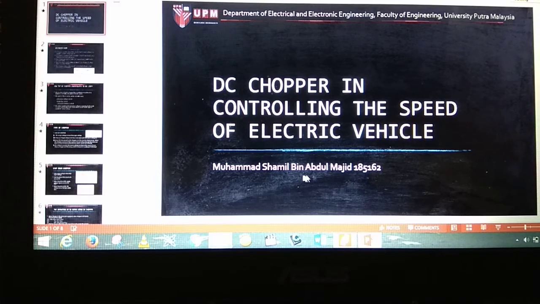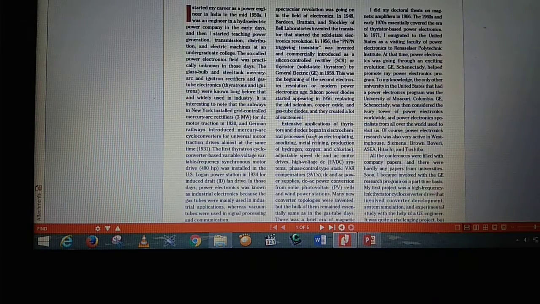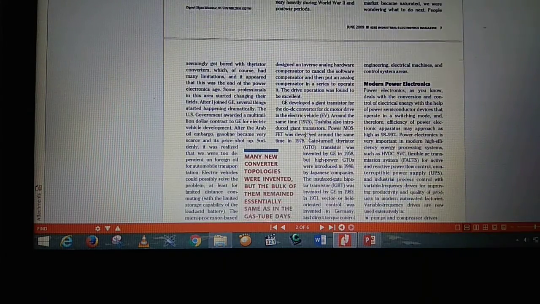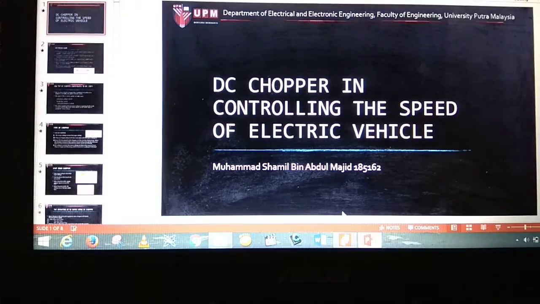Okay, for my assignment, I would like to choose about a DC chopper in controlling the speed of the electric vehicle. So why I choose this topic? Because this DC chopper is already mentioned in the past, present and future of power electronics by Bimal K. Bose. So I choose DC chopper because it's already mentioned in the DC chopper for a DC motor drive in the electric vehicle. So I will choose this part to explain further.